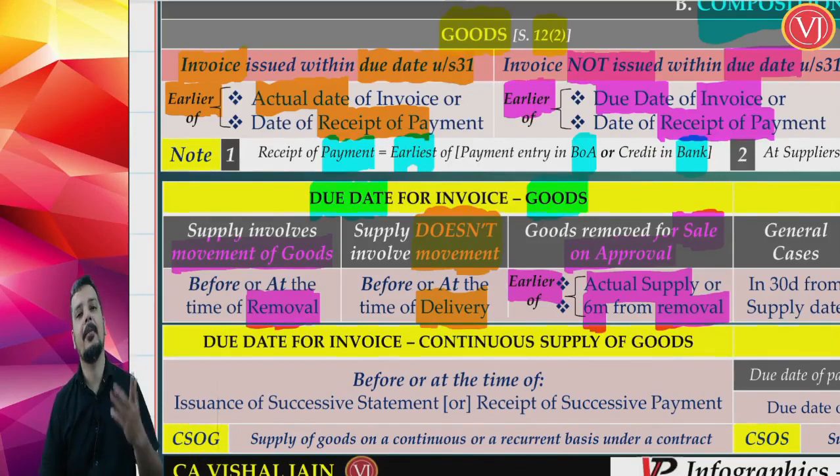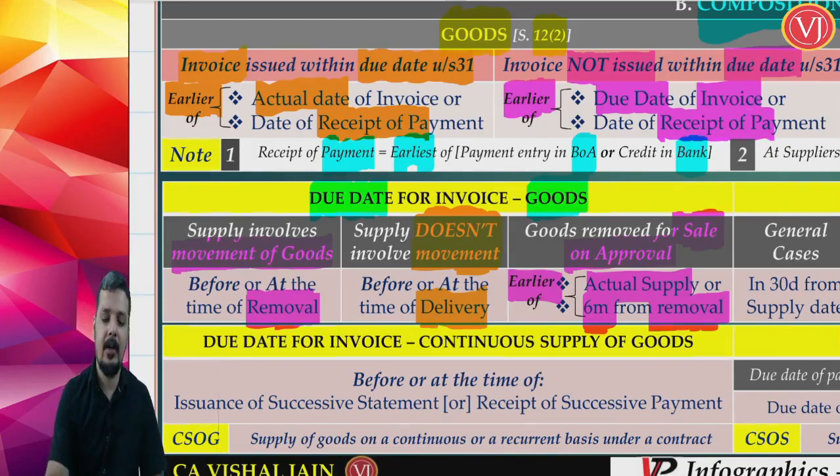then it is deemed to be accepted. You have to raise the invoice before 6 months of removal. Otherwise, it is deemed to be supplied. You have to raise the invoice.